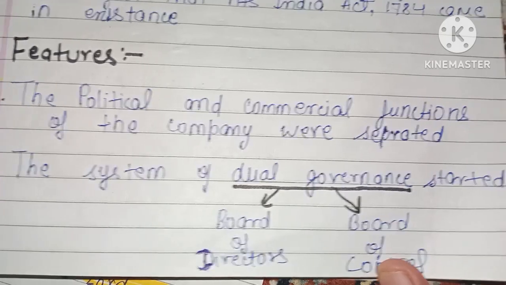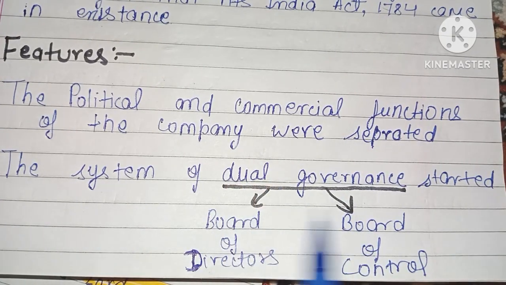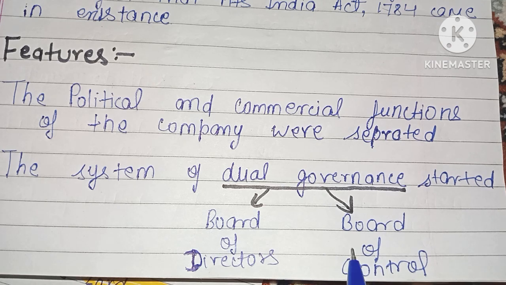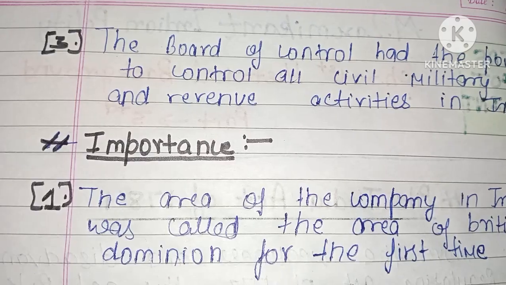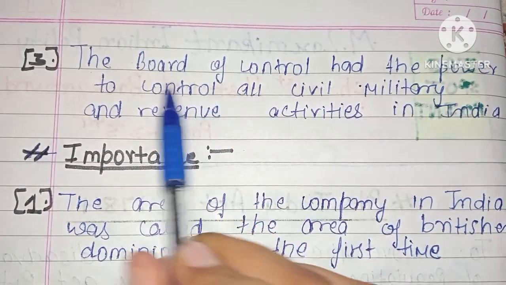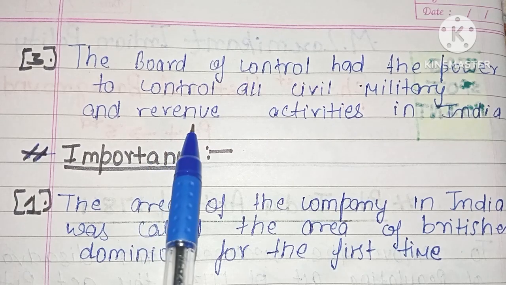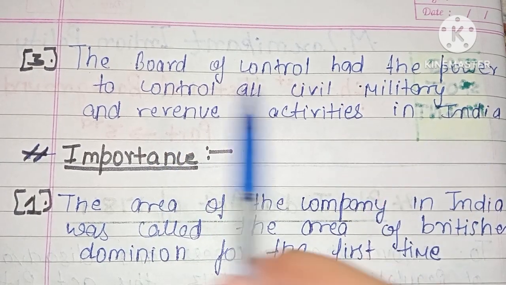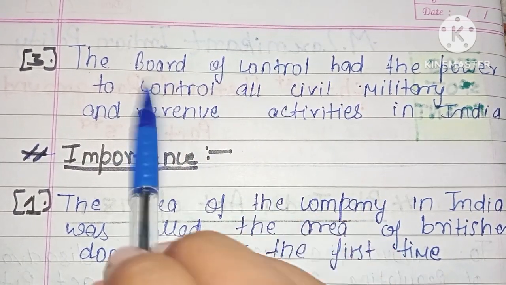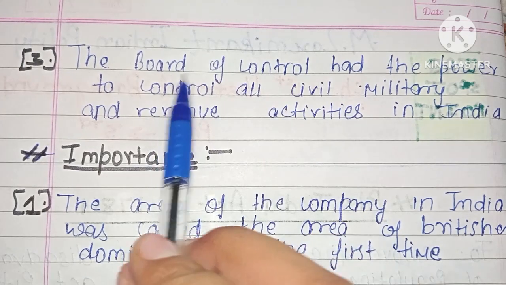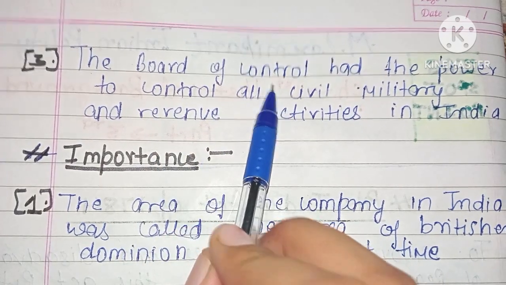The system of dual governance means there were two governance systems. First, Board of Directors and Board of Control were made with regard to this act, Pitt's India Act of 1784. Third feature of this act was the Board of Control had the power to control all civil, military and revenue activities in India. So there were two separate governance systems. First was Board of Directors and second was Board of Control.